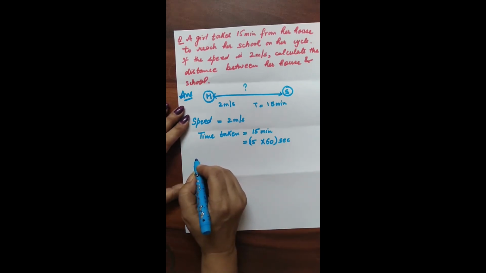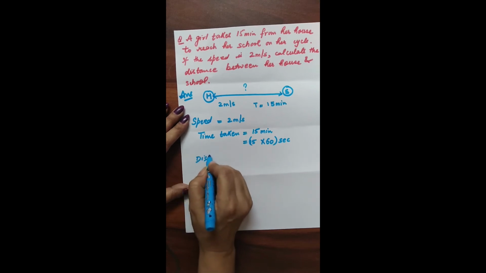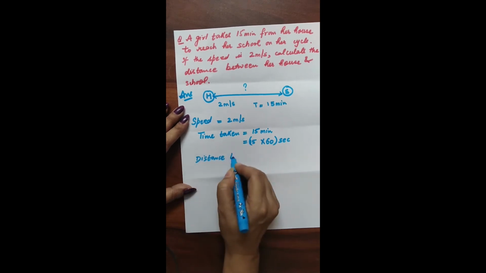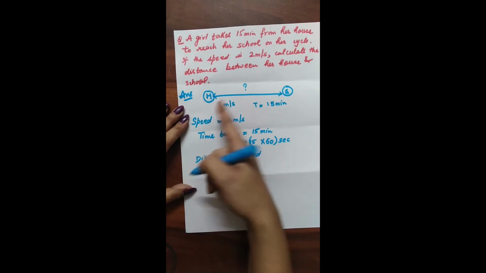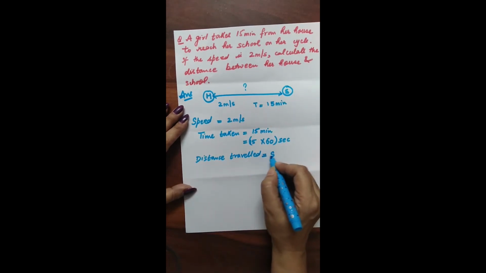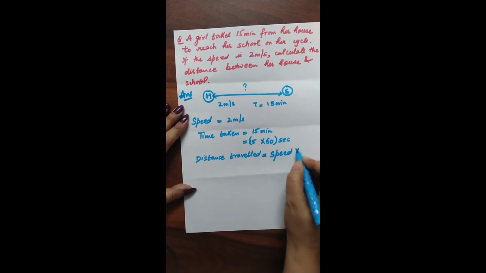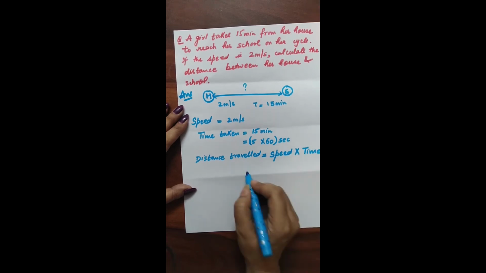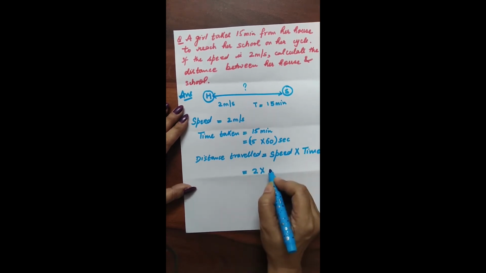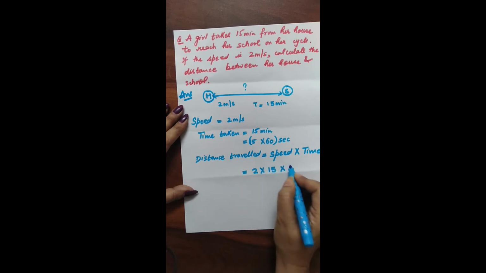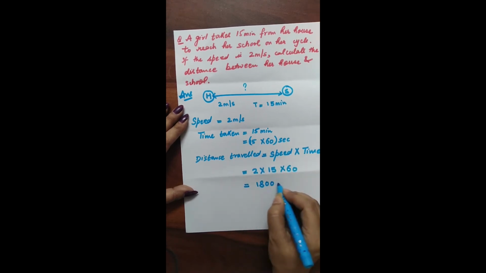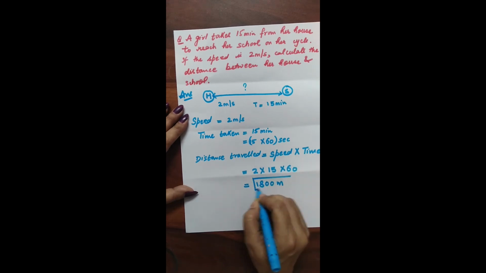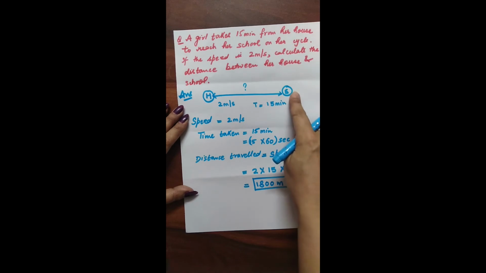Now we want to calculate the distance traveled. So the distance traveled by her, that is the distance between the house and the school, will be equivalent to speed into time. Speed is 2, time is 15 into 60. And this gives us the answer as 1800 meters. So this is the distance between the house and the school.